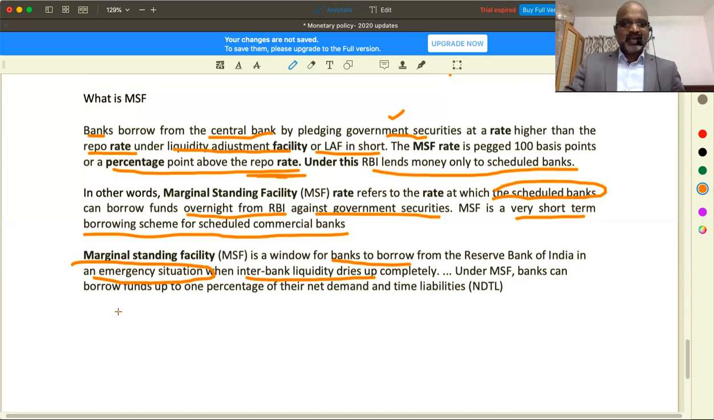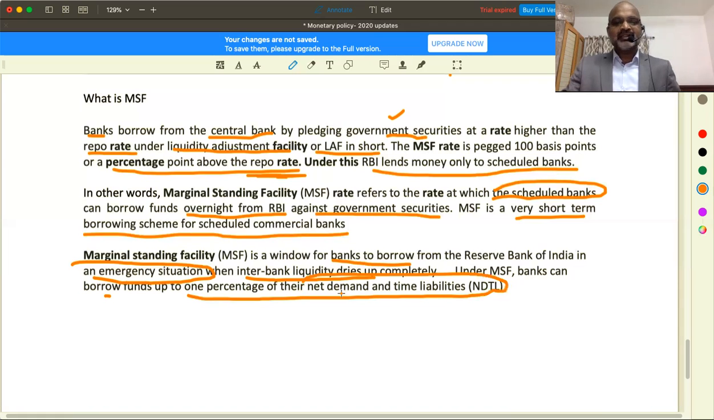Under MSF, banks can borrow funds up to 1% of their net demand liabilities. Net demand liability means your current account deposits. Time liability means your fixed deposits. So how much can I borrow? Here also it says 1% extra. Let's say, for example, net demand and time liabilities is 10% of your total deposits. Another 1% on that you can definitely borrow.